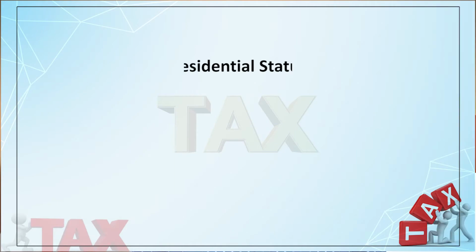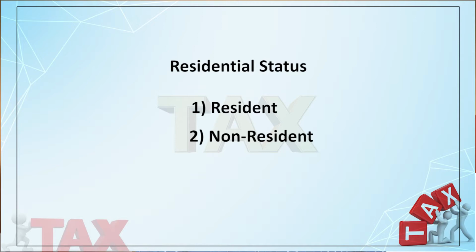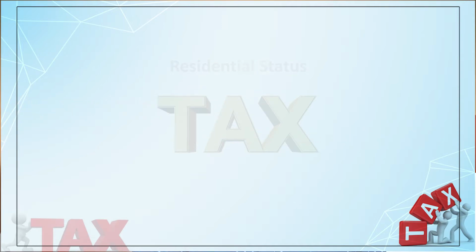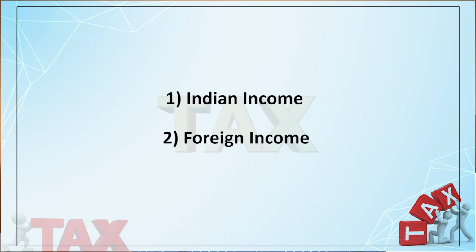So, students, we have so far discussed the residential status of a company and the types of income or nature of income that can be earned by a company assessee. We have two types of residential status, the resident and non-resident, and as far as types of income are concerned, there are two types, that is, Indian income or Indian sourced income and the foreign income. We have seen that there are certain conditions. If conditions are fulfilled, then one income may be treated as the Indian income, and if the income is accrued and received outside India, it will be treated as foreign income.